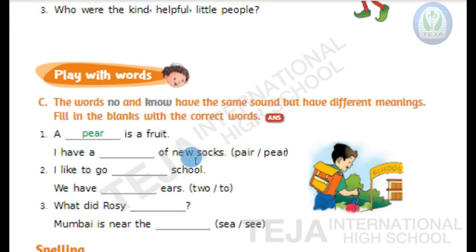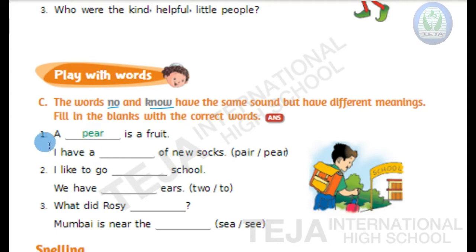Now, if we see this N-O, no, and K-N-O-W, know, the spelling as well as the meanings are different, but the pronunciation of both the words is similar. In the same way, here in the bracket, two options are given. Their spelling is different, meaning is different, but pronunciation is similar. You have to choose the correct word from the bracket and write it on the blank.